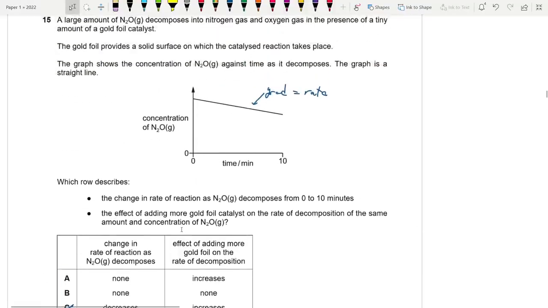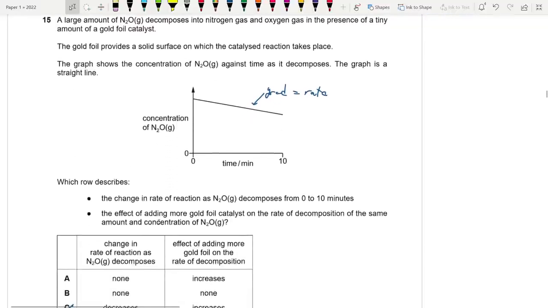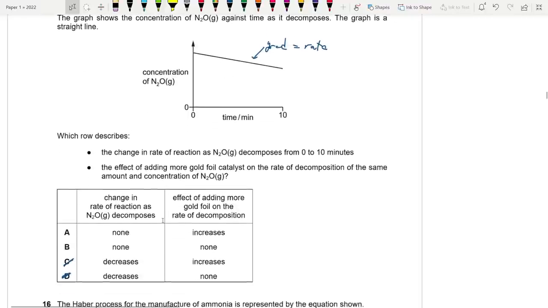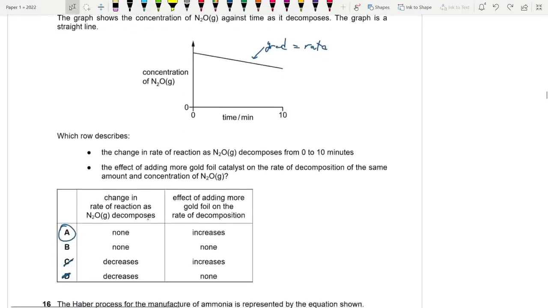And the effect of adding more gold foil catalyst on the rate of decomposition with the same amount and concentration of N2O. So when you add more gold, since gold is acting as a catalyst, the rate should increase, right? So it would become steeper, then it might have become like this. All right, that's the logic. Very important. So if we added the catalyst, it would have become like this, gold. Nice question. Moving on to 16.